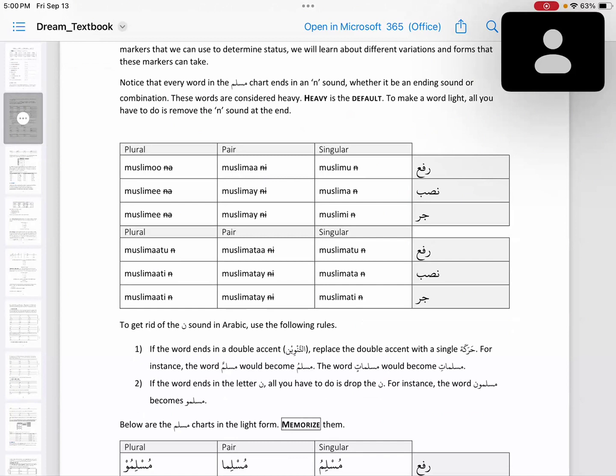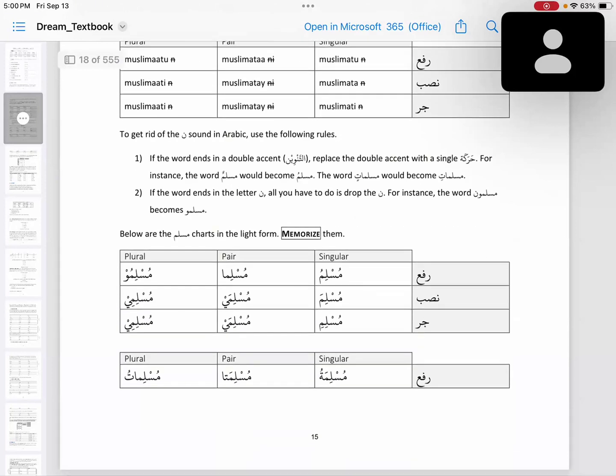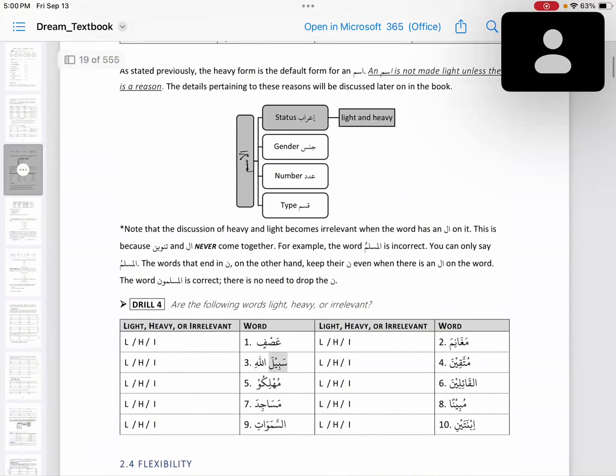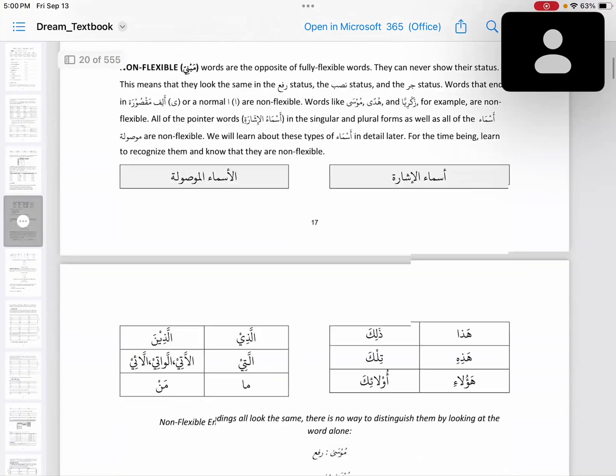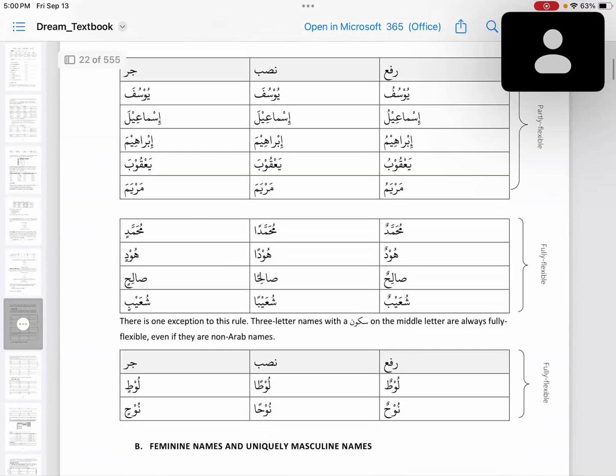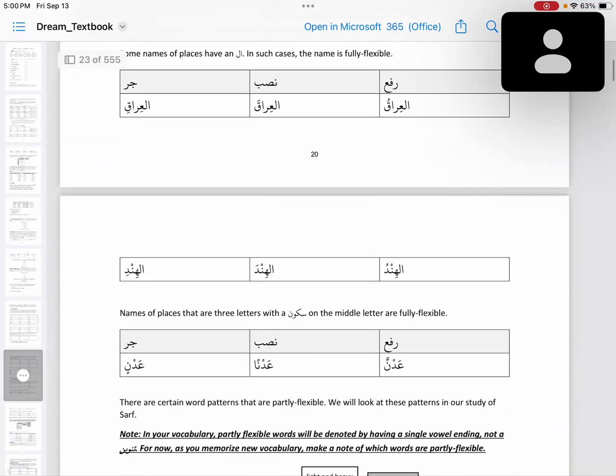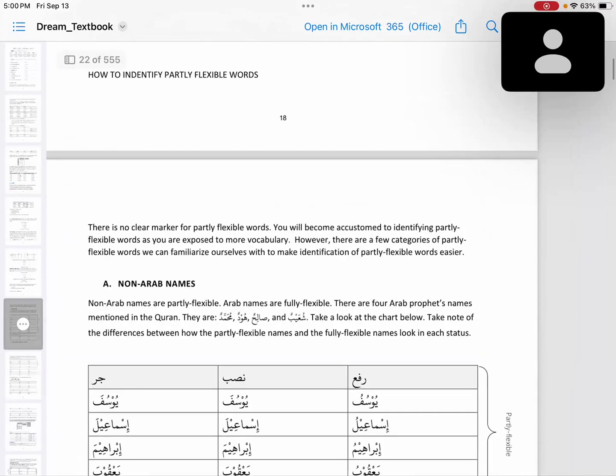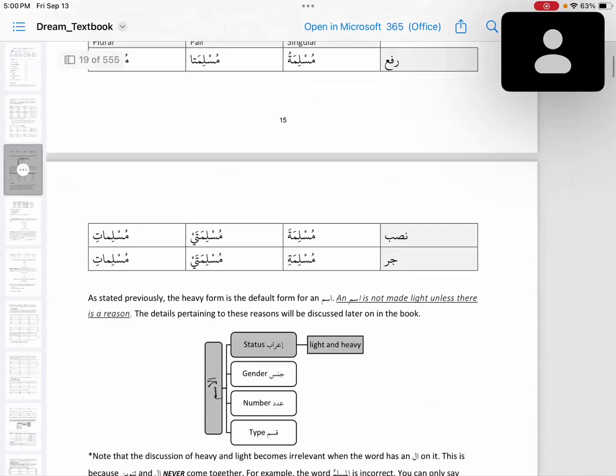And you have to memorize the Muslim chart in the light form. First, you memorize the Muslim chart in the heavy form. Now you have to memorize the Muslim chart in the light form. This will be the homework, and the rest you have to just briefly go through: the fully flexible, non-flexible, and partly flexible words and the lists. And we have covered gender today as well.